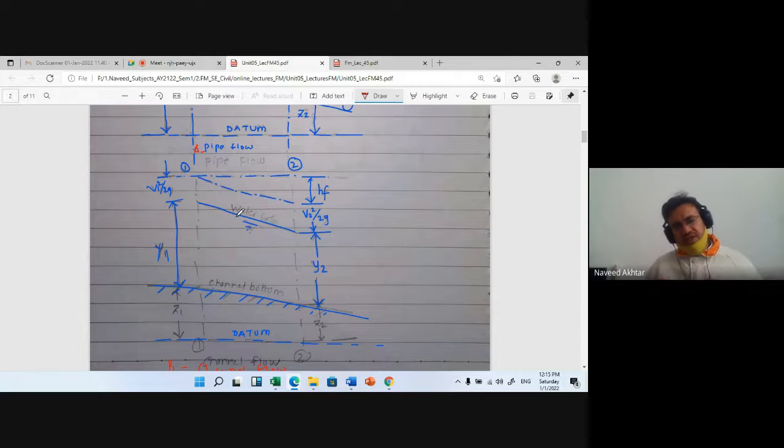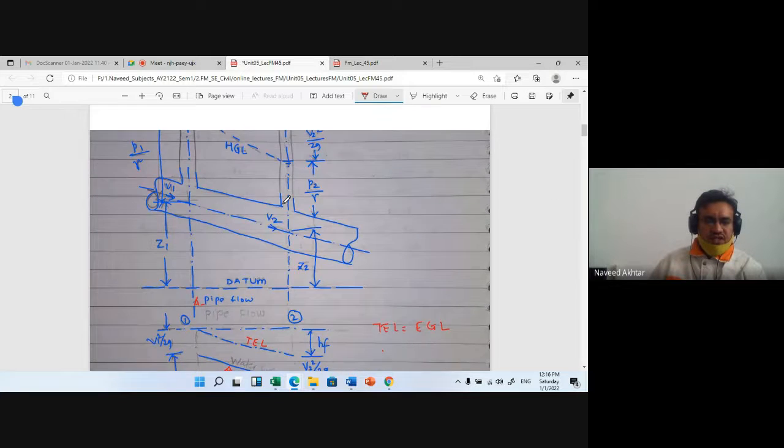And then the water surface, you can see, and in the pipe flow, the energy line. This is the total energy line or EGL. The total energy line is also called the energy gradient line. And this water surface is nothing but the HGL in case of open channel flow. So you can say it is the hydraulic gradient line, HGL, in case of open channel.